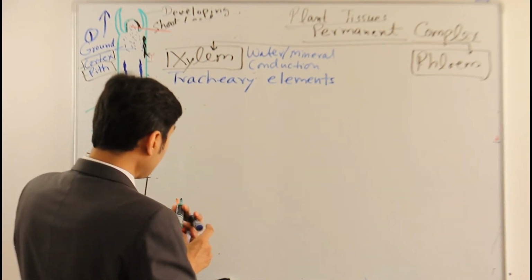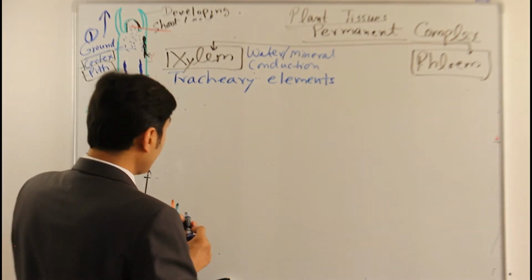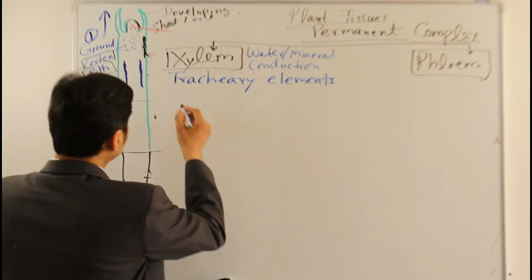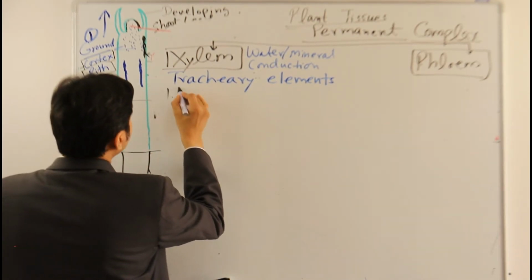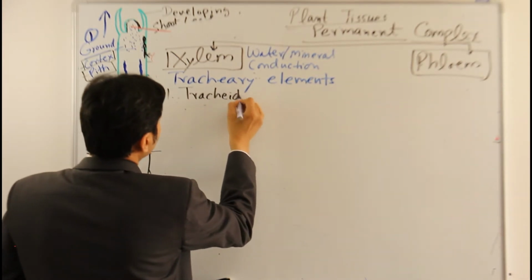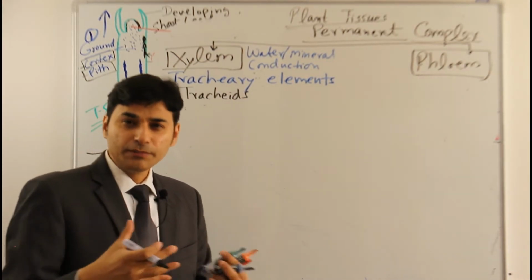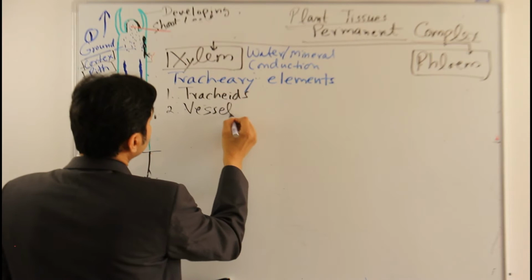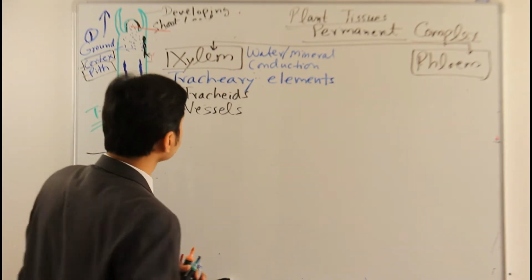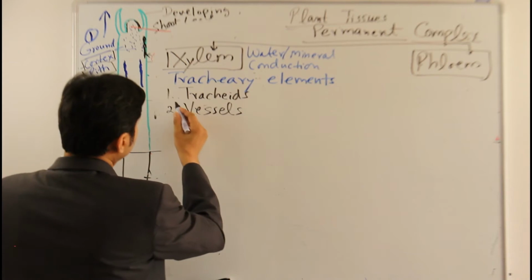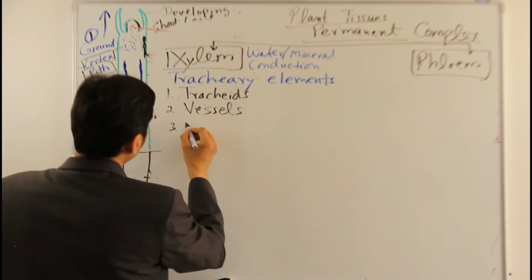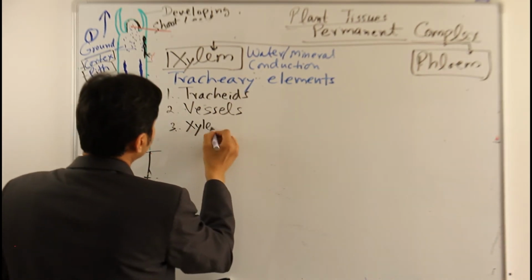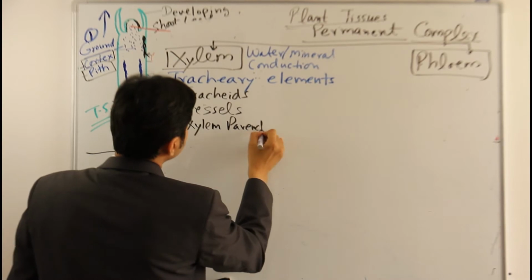I'll write here the composition of xylem tissue, because it's a complex tissue, so it is made up of different types of cells. Number one will be tracheids. Tracheids are a simple form of conducting elements. Number two is vessels. Vessels are an evolved form, with a much broader cavity. It also has parenchyma, which is called xylem parenchyma when in connection with xylem.